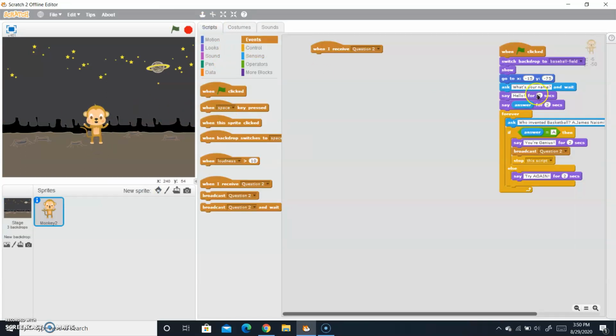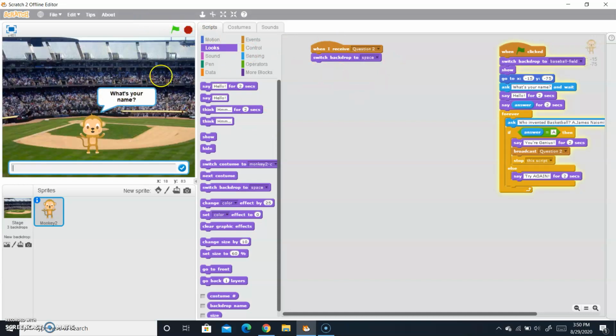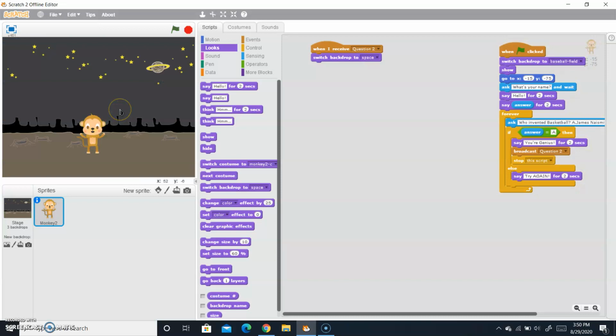Let us go here. Now when I receive question 2, go to looks, switch backdrop to space. When it starts, it will show this and you have to type. Then it will say hello Cyan. Then it will ask a question, answer A, you are genius. Then it will move on. If you do not give the correct answer, it will say the same thing another time, because you have not added it in the else statement. So you can see.